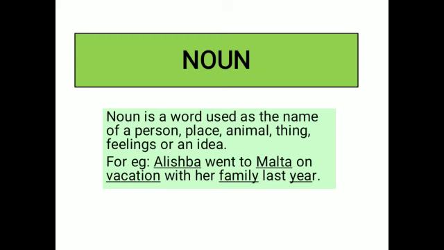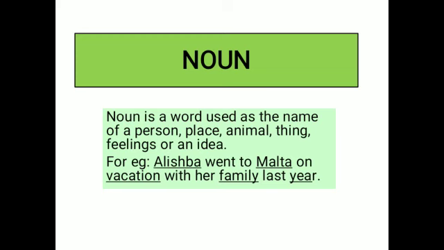As we can see, we have also got a sentence over here to identify the nouns out of it. Alishba went to Malta on vacation with her family last year. So let's identify nouns out of it. First of all, the first word, Alishba. We very well know that Alishba is the name of a girl. So it is a naming word, means it's a noun. Went to Malta. Where did she go? The name of the place? Malta. So again we have got one more naming word, that is Malta.